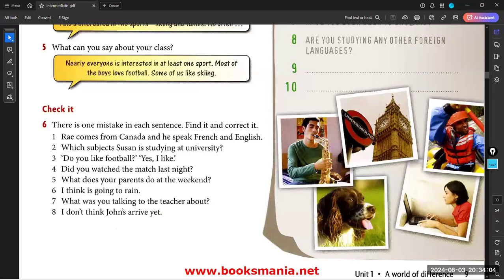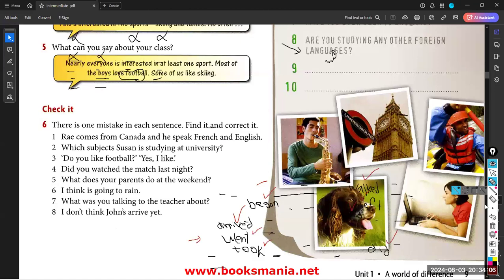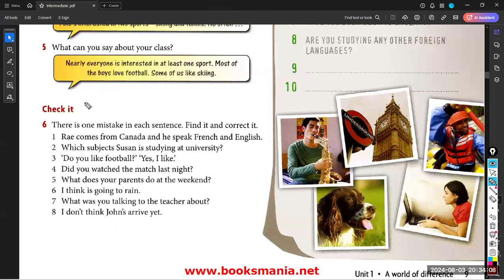Okay, guys, so I think it's time to complete. Now we are in question number 6. Question number 6 on the same page says, check it. There is one mistake in each sentence. Find it and correct it. What about sentence number 1?